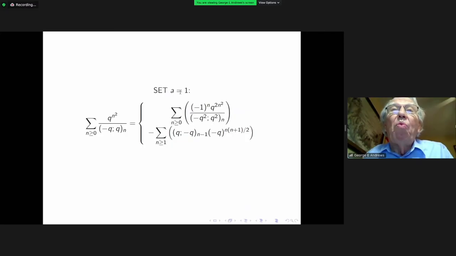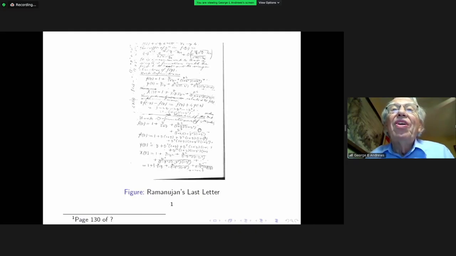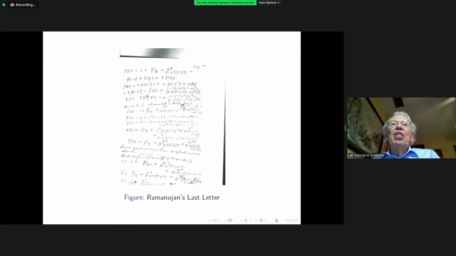And when you set A equal 1, it becomes Ramanujan's f of q right here, the first of the 5th order Mach theta functions. Actually, it's this f of q. And the next one, of course, is related to the second Rogers-Ramanujan identity.